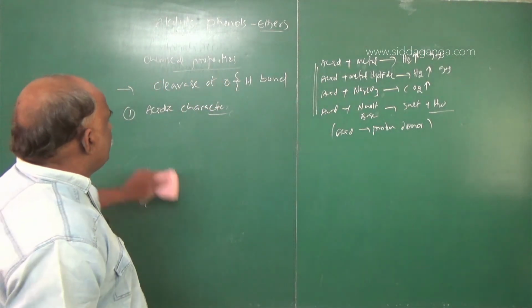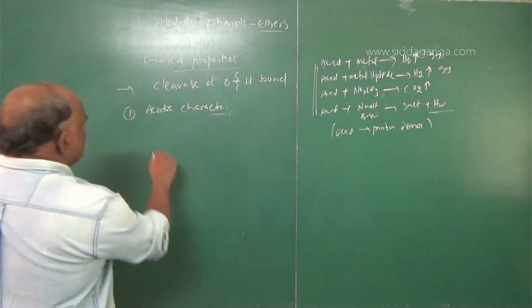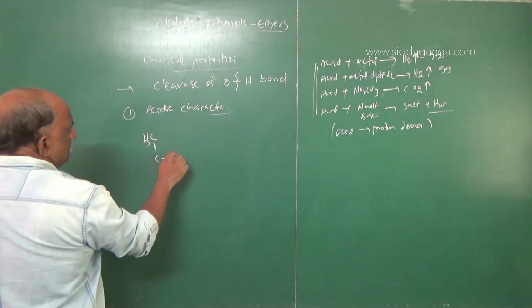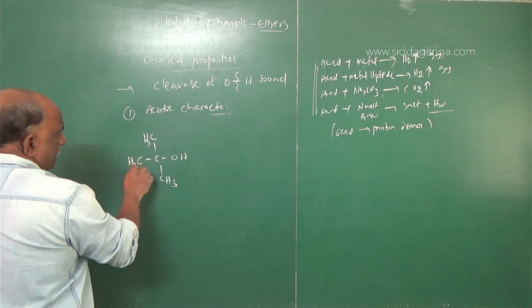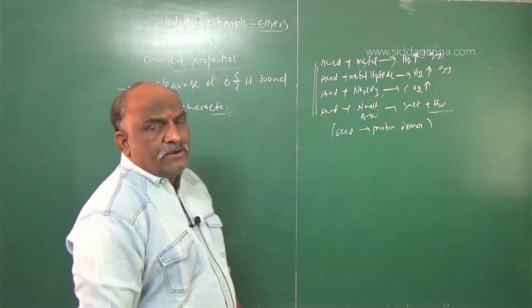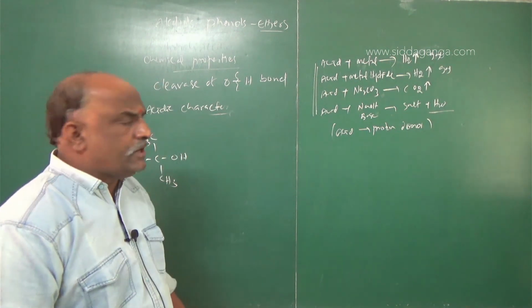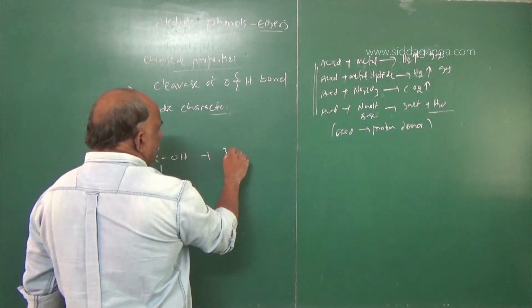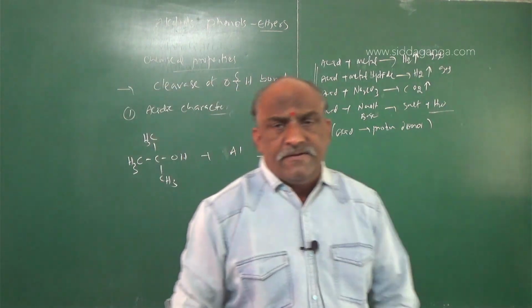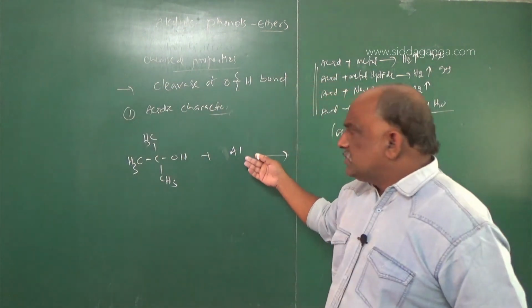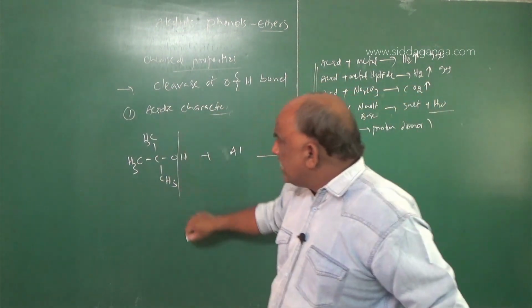But to confuse you, they may give it like this also: CH3, C, OH, CH3, CH3. This is tertiary butyl alcohol. In examination they may give Al, which is called aluminum. Aluminum also belongs to metal. Again, you break the OH bond only, where a metal is there.